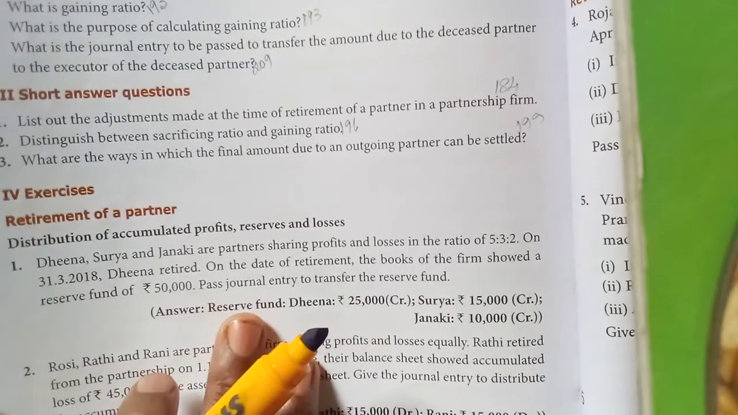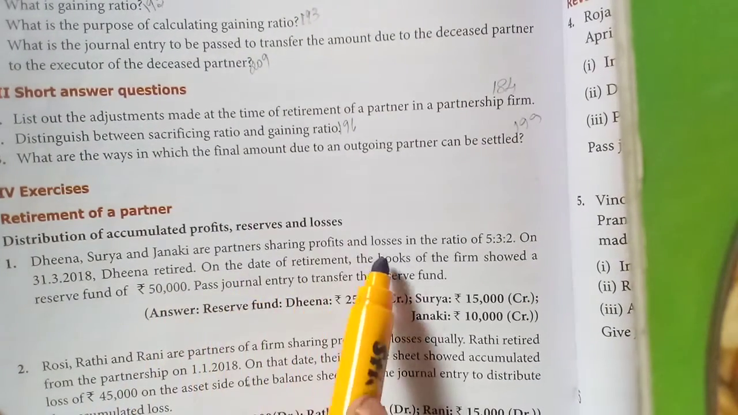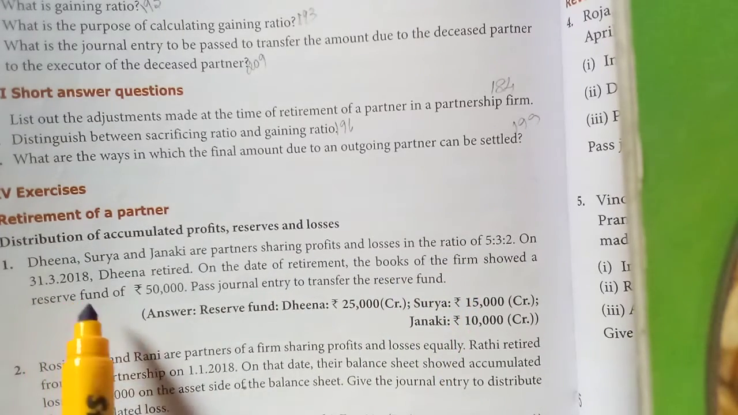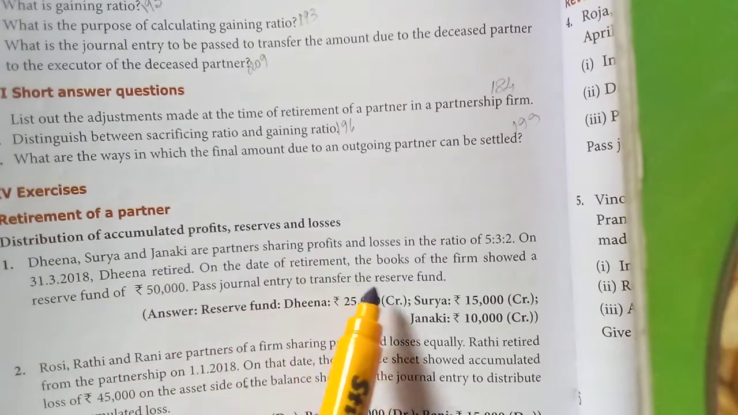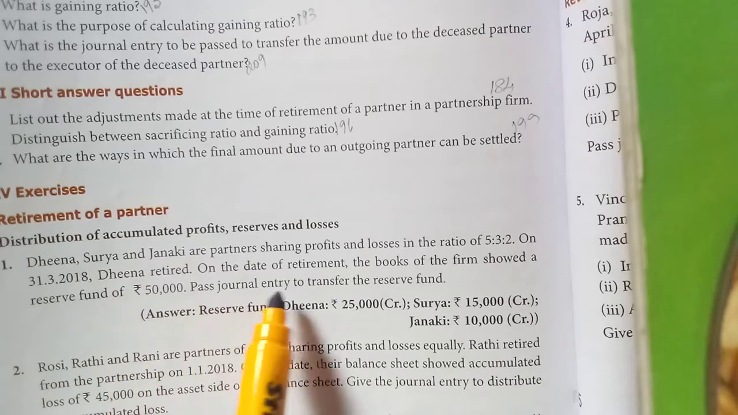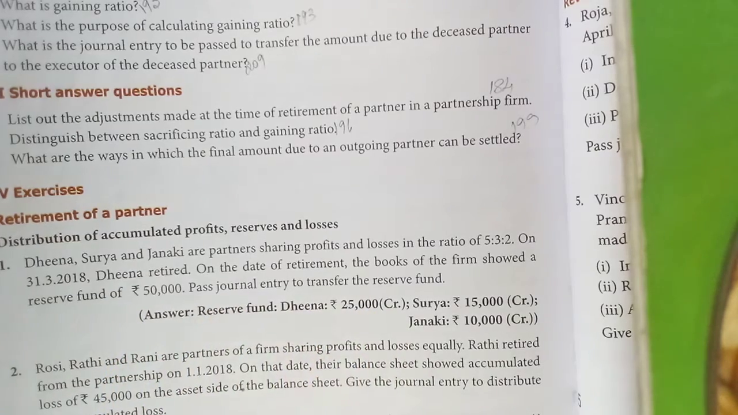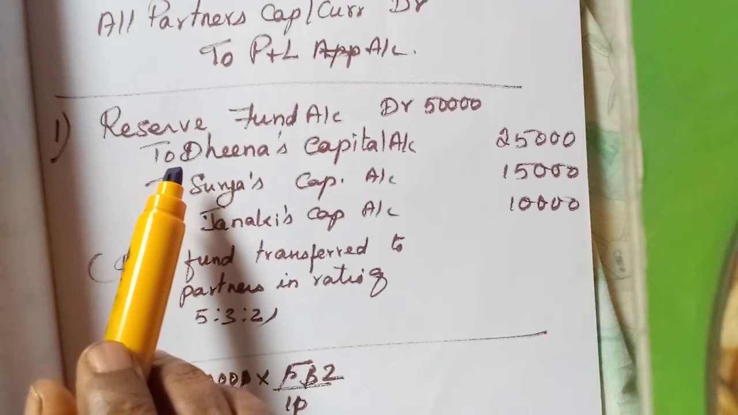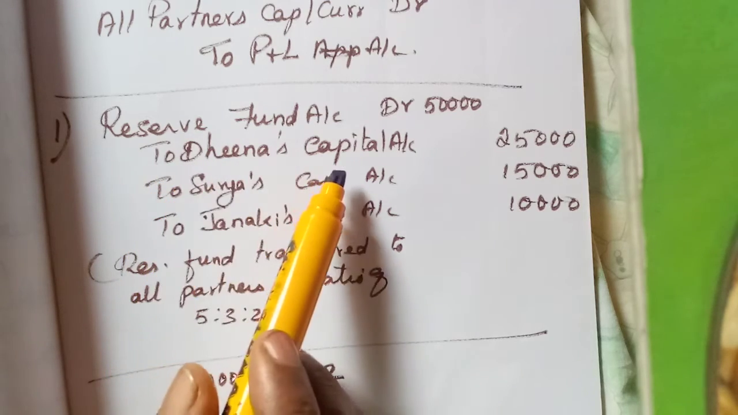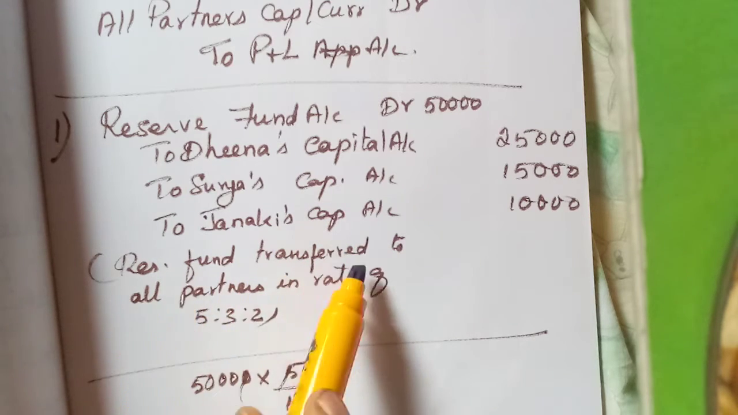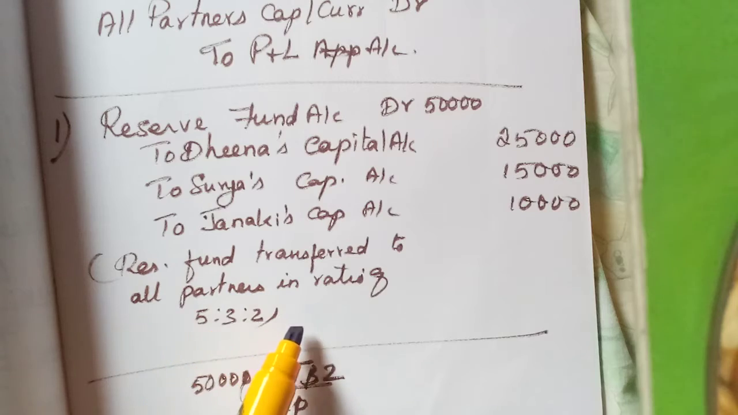Deena, Surya and Janaki are partners sharing profits and losses in the ratio of 5:3:2. On 31st March 2018, Deena retired. On the date of retirement, the books of the firm showed a reserve fund of rupees 50,000. Pass the journal entry to transfer the reserve fund. The reserve fund shows a credit balance, so we need to debit it, and credit all partners' capital accounts: Deena's capital, Surya's capital, Janaki's capital account, in the ratio of 5:3:2.